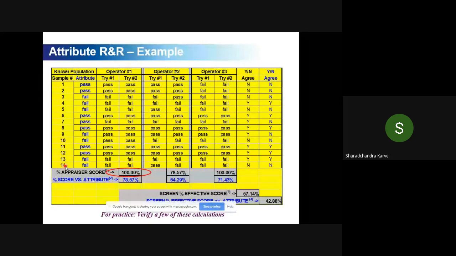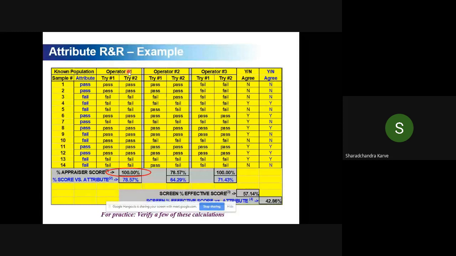When there is subjective inspection being done in an industry, it is always a matter of concern, so we need a good measurement system analysis to have faith in our inspectors. Generally, this exercise is conducted so that we establish that my inspectors are doing a good job. But let us look at this example.